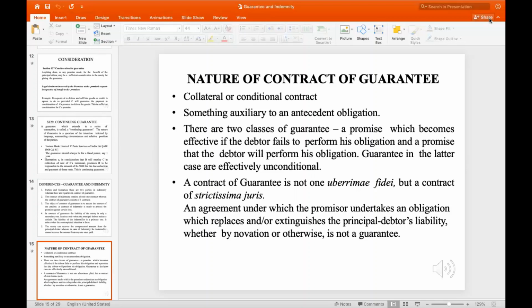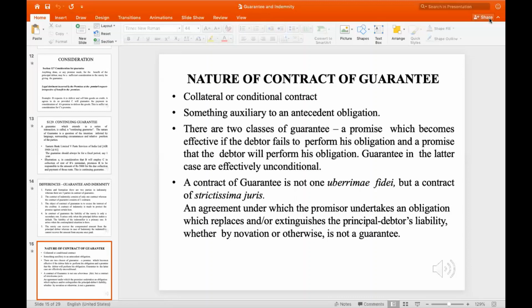The contract of guarantee is a collateral or conditional contract, because only if it is happening will the contract come into force, otherwise not. A contract of guarantee is auxiliary, or an addition to an antecedent obligation, that is, any obligation that has already taken place. And now, what are the grounds?